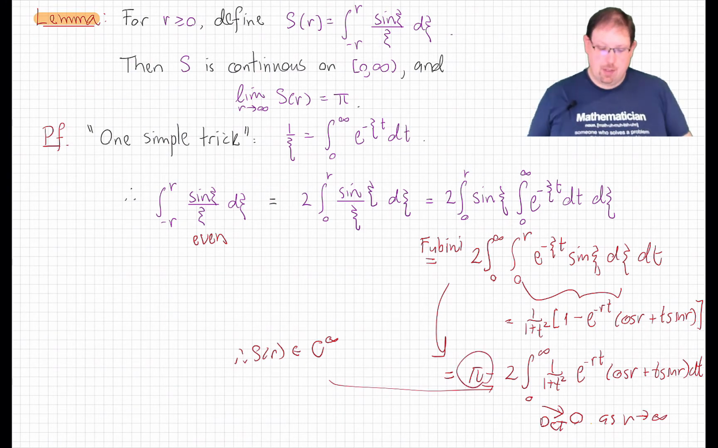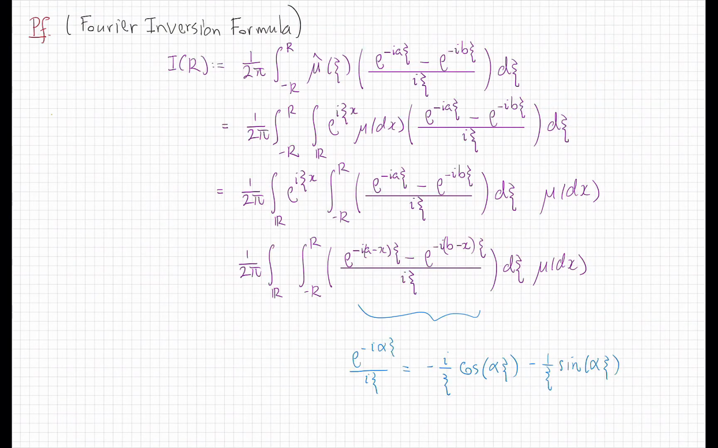So with that in hand, we can now compute the Fourier inversion formula quite simply as follows. Let's define I of r to be this integral, which is the thing we're supposed to show tends to the measure of the interval from a up to b plus half the measure of the endpoints as r goes to infinity. Well, first let's write out what the definition of mu hat is. It's this integral inside here.